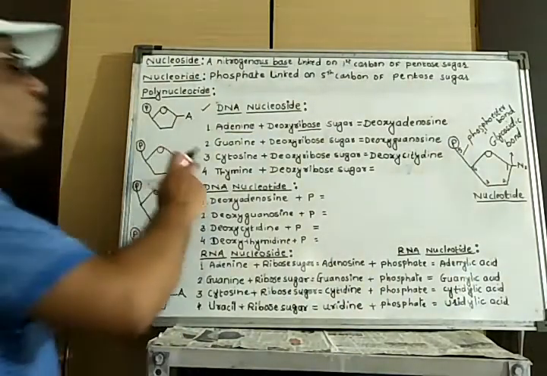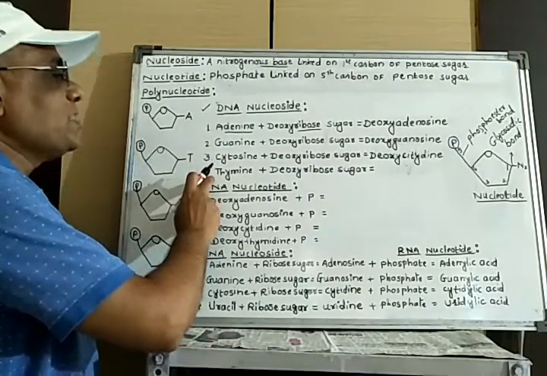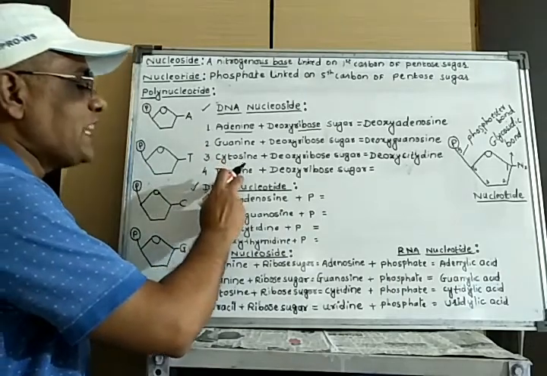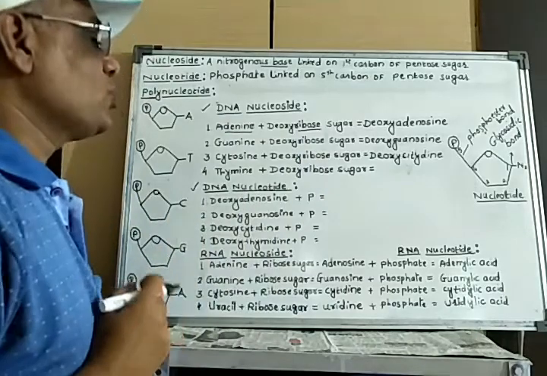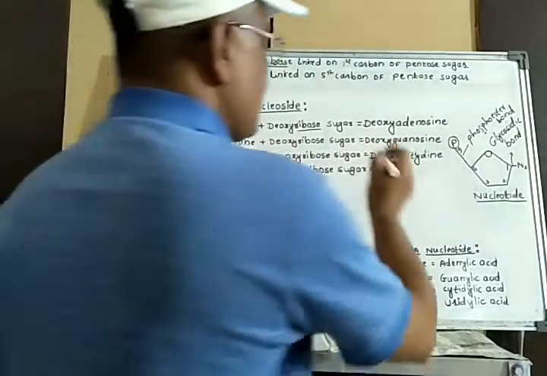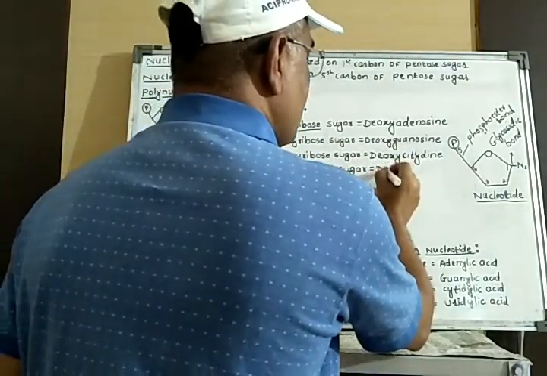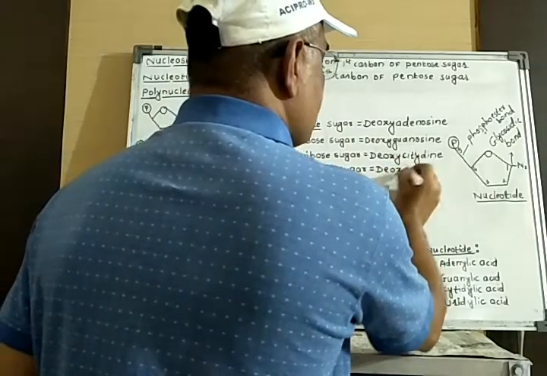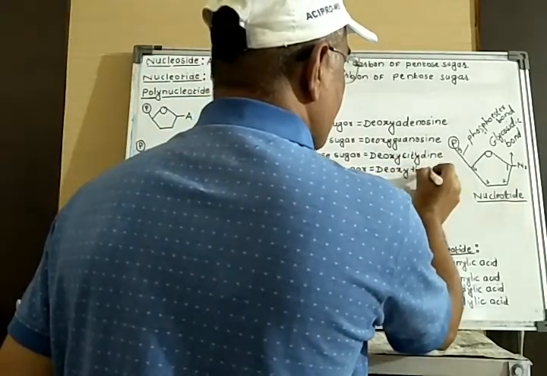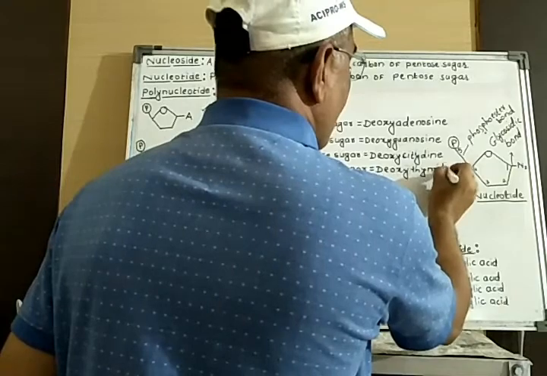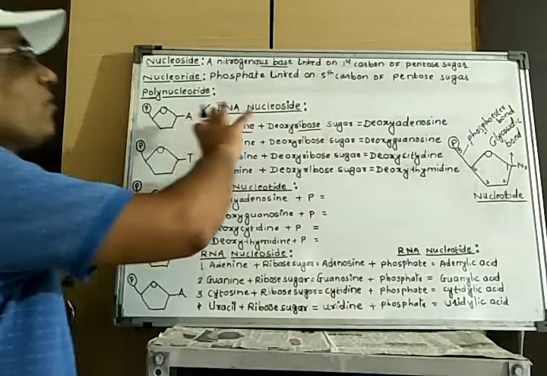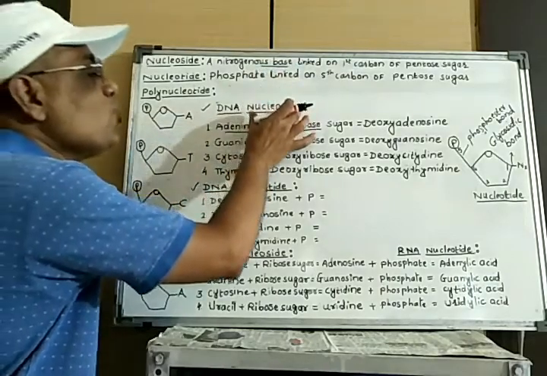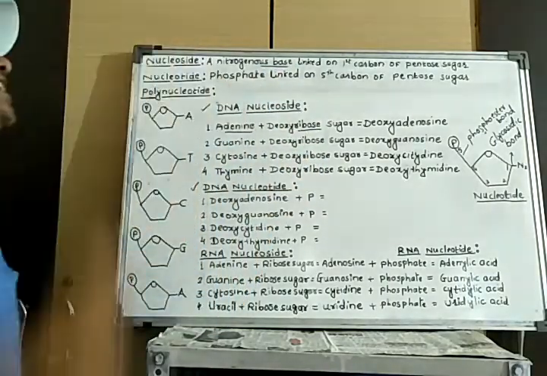Deoxycytidine. And the fourth type of nitrogen base present in DNA molecule is called thymine. When it reacts with the pentose sugar like deoxyribose sugar, there is formation of deoxythymidine. So these are the four types of nucleosides in a DNA molecule.